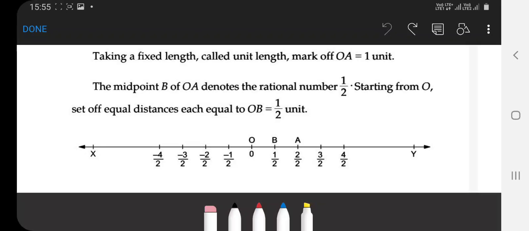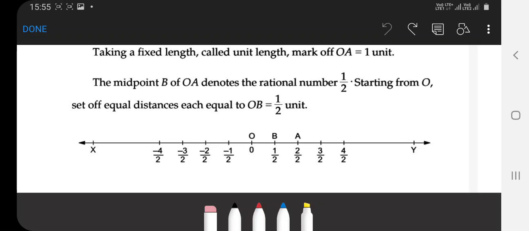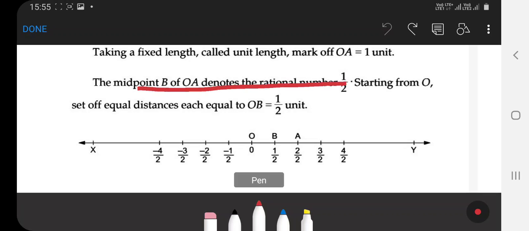Or, with the help of a compass, put the iron portion of the compass on O and take an arc more than half of OA, one above the line, the other below the line.